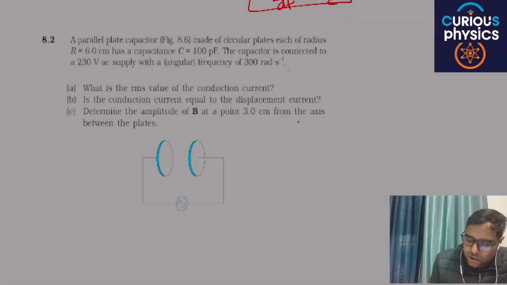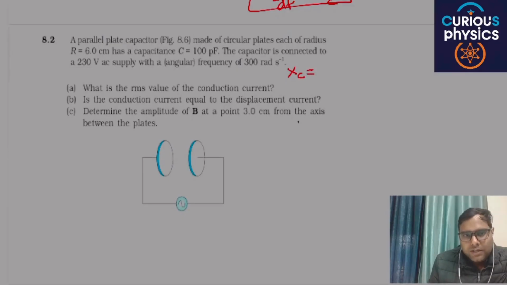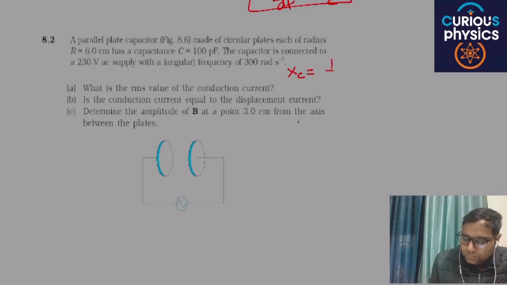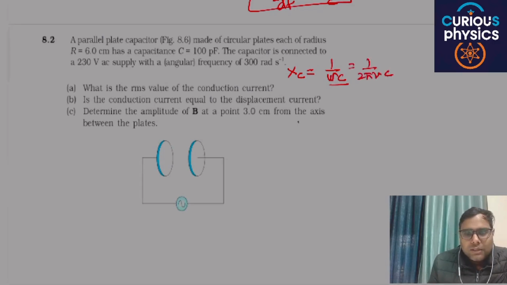So you have to find the value of capacitive reactance, which is nothing but 1 by omega C, that is 1 by 2 pi frequency into capacity. In this way you will find the value of Xc.